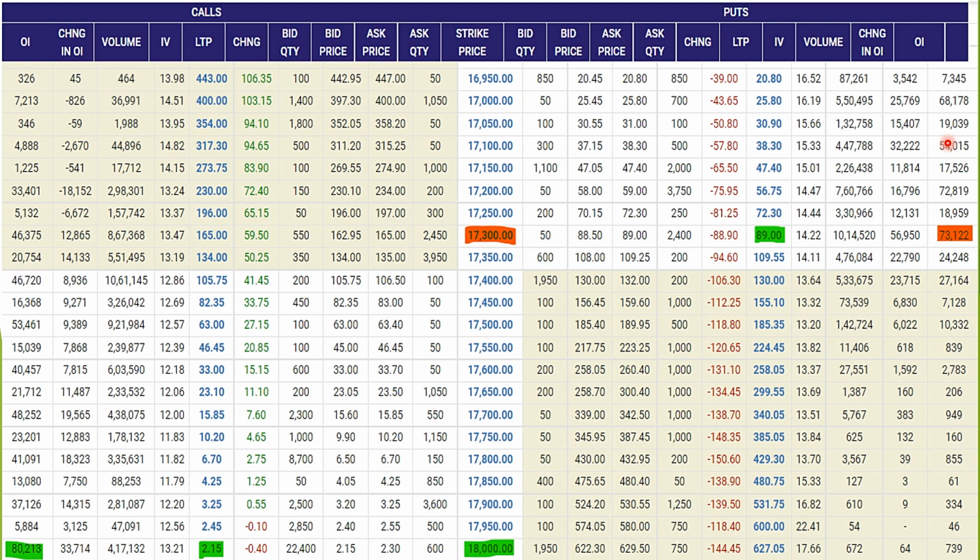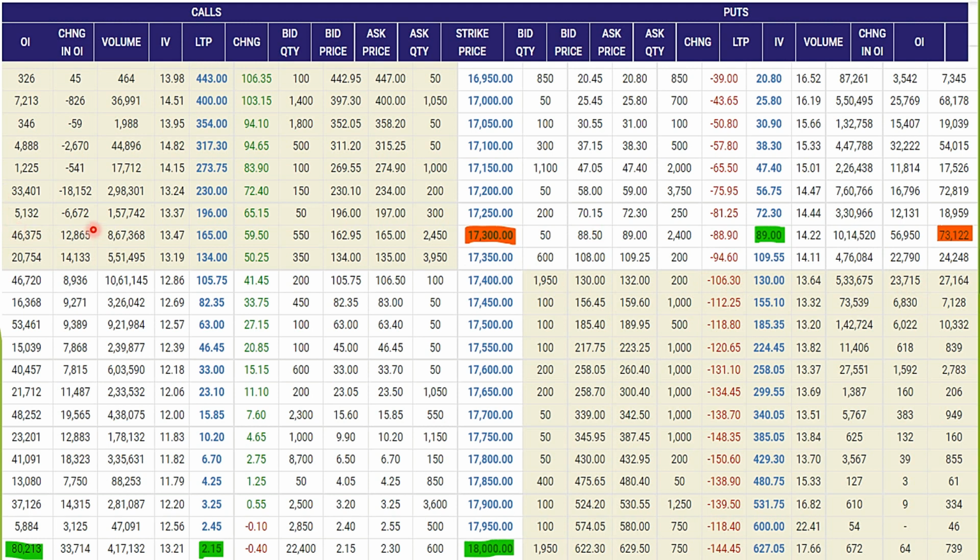There is high volume trading at 17,400 and 350 puts as well, and both these puts have decent open interest. Their open interest increase is also good considering the fact that these are in the money options, and there is short build up for in the money puts, because open interest has increased and premiums have decreased. So this is short build up in the money puts or at the money puts.